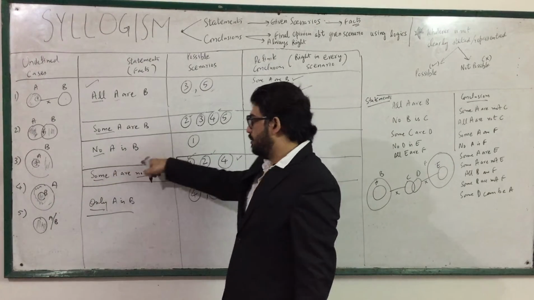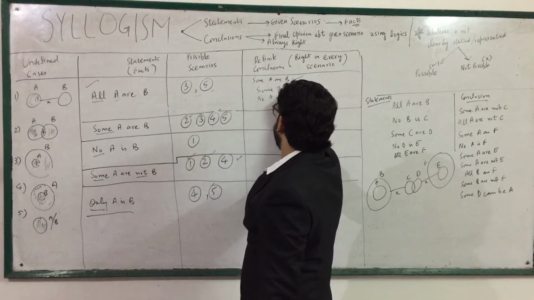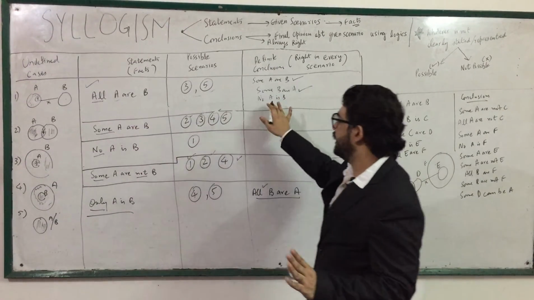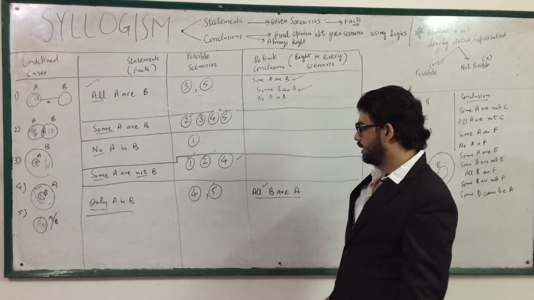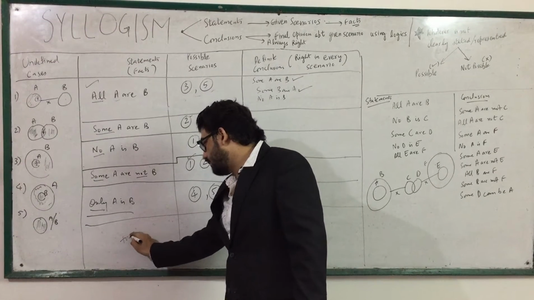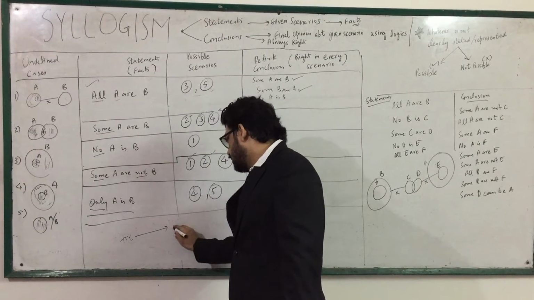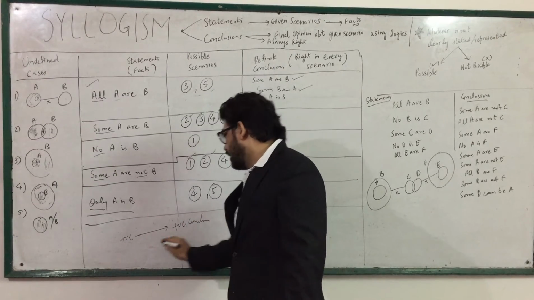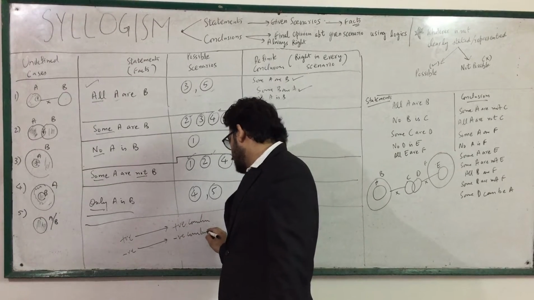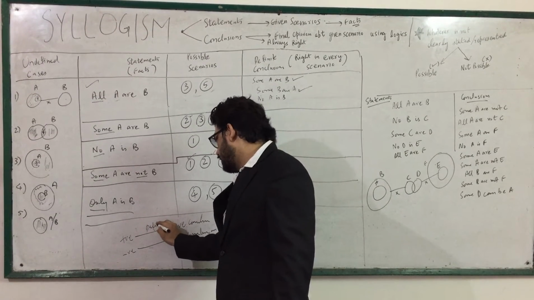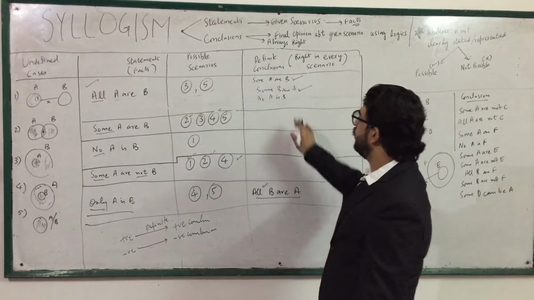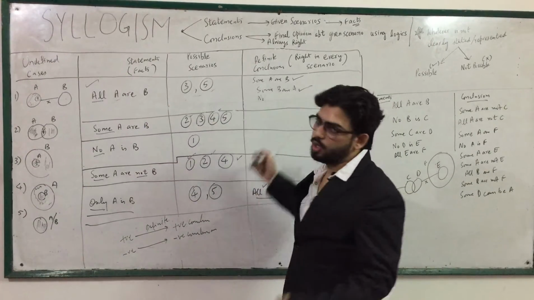Now let us put this statement, no A is B. Firstly, always remember that a positive statement can never have negative definite conclusions. Just put it somewhere in the short trick, that positive statements will always have positive conclusions and negative statements will always have negative conclusions in case of definite conclusions. Now because it is positive, so no A is B will not come.